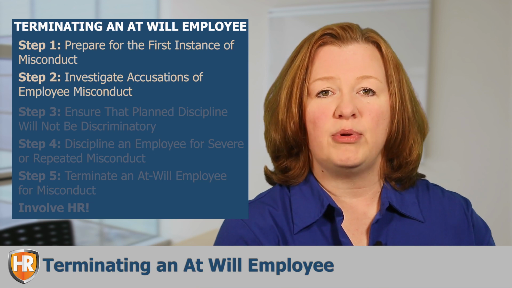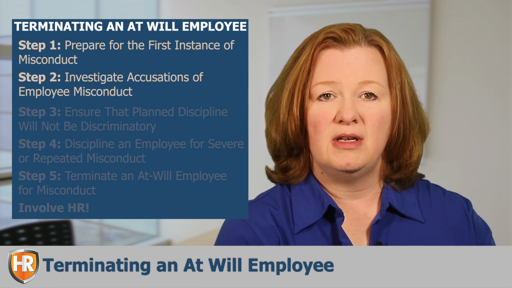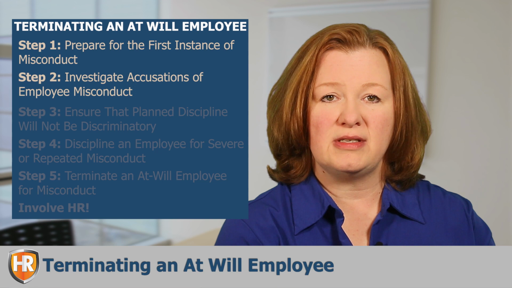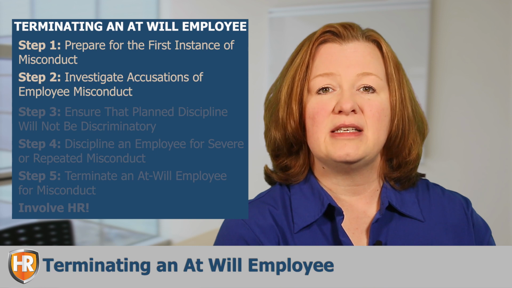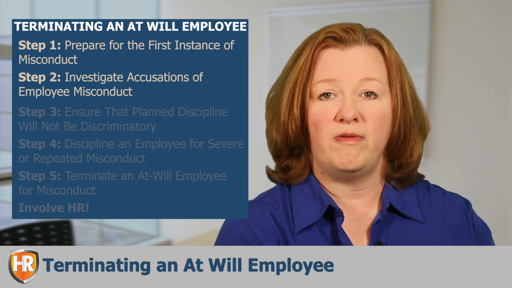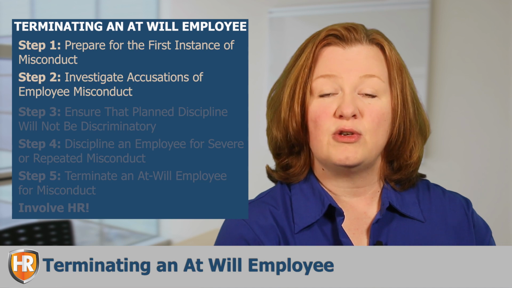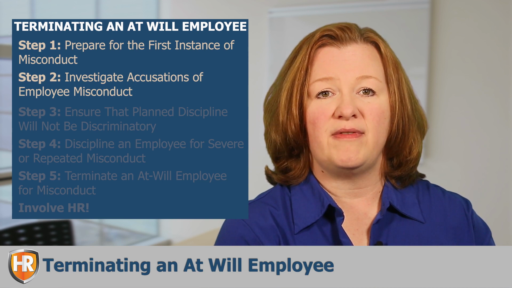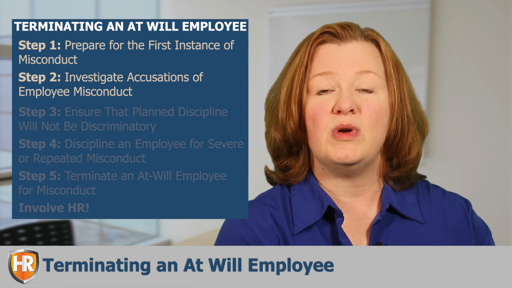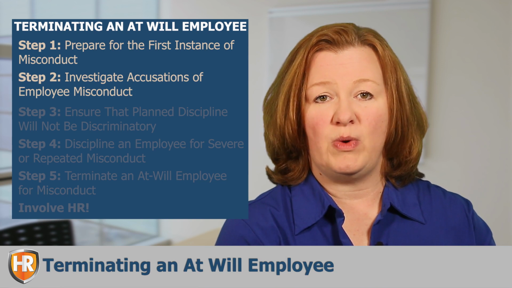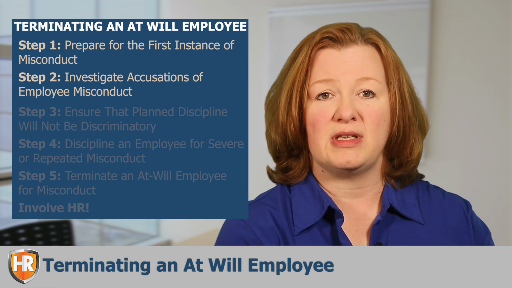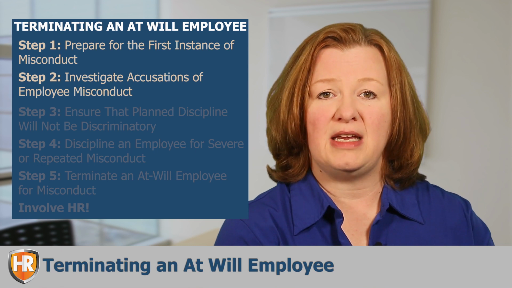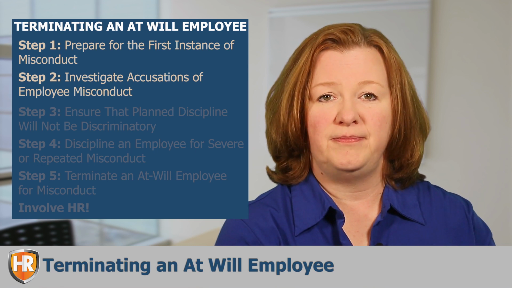Step 2. Investigate accusations of employee misconduct. When an employer learns that an employee may have engaged in a work rule violation, the employer should promptly gather facts about what happened. This can be as simple as asking a few questions, or it may be more complicated and require more substantial investigation. It is essential that the investigation into the alleged work rule violation be fair and unbiased. So, for example, the supervisor accusing the employee of the violation should not also be the individual who investigates the incident and questions the potential witnesses. At the very least, the investigation should include an interview with the employee who is alleged to have violated the disciplinary action policy and any witnesses to the alleged violation.